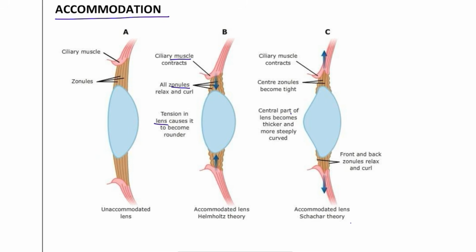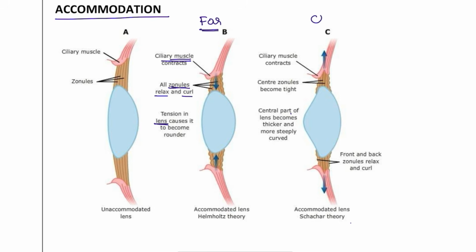Let's see. In accommodation, when you are looking at a far object, your ciliary muscle is going to contract. Once the ciliary muscle is contracted, the zonules are going to relax and curl back. After that, the lens is going to become rounder. And this is the far vision.